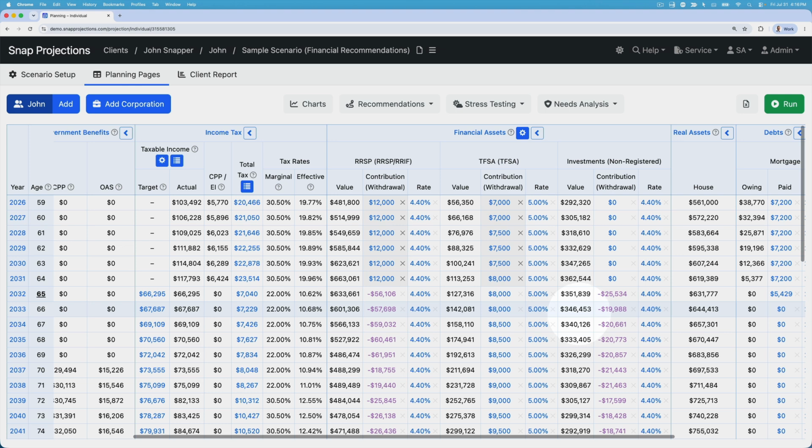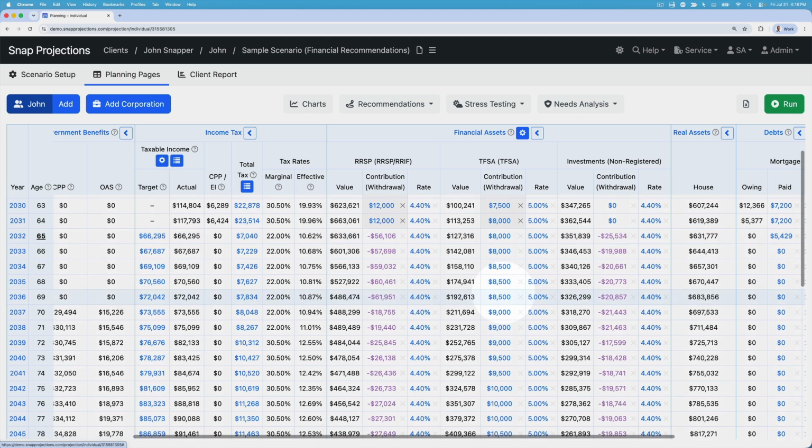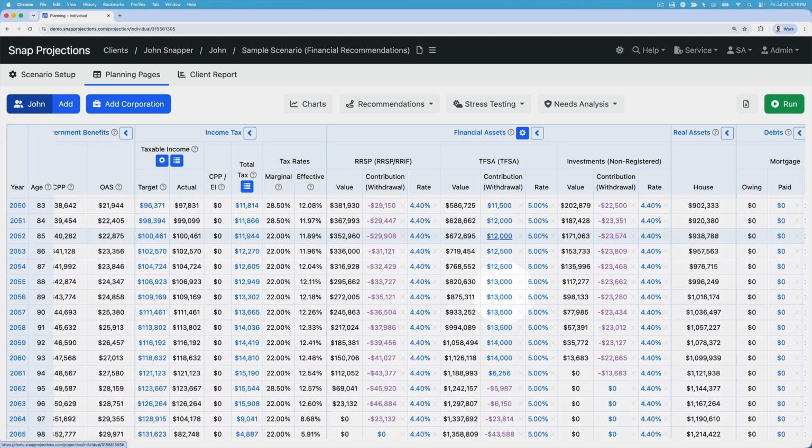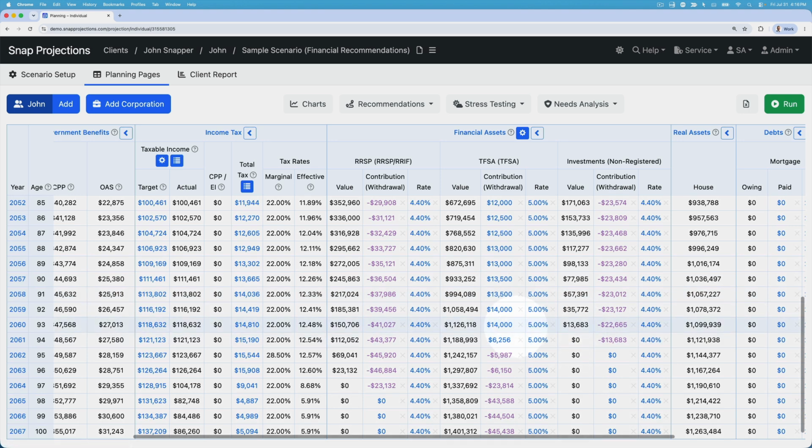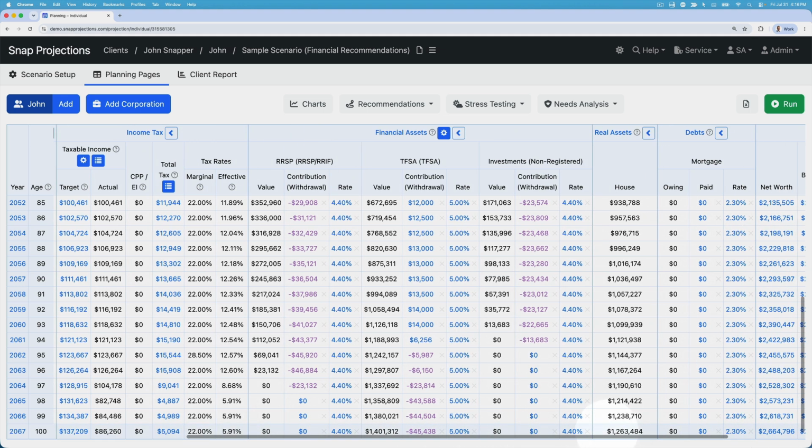We can see the results of the plan. We have our taxable income target. We have Snap withdrawing from the RSP and non-reg to fund that. We have the TFSA top-ups occurring all the way down throughout the plan. And then once the non-reg depletes, Snap withdraws from the TFSA at the end. And we have a very tax-efficient final estate of about 1.4 million plus the principal residence.